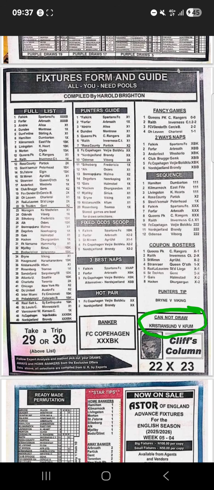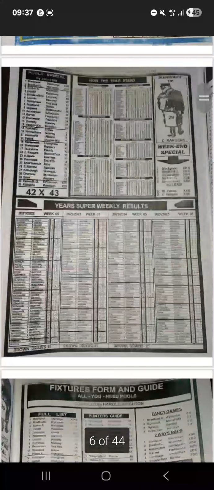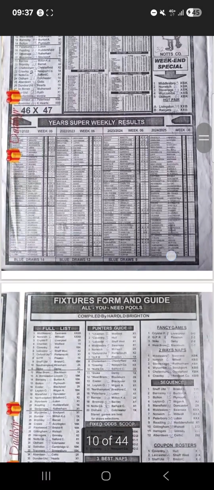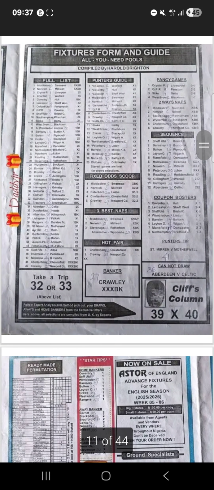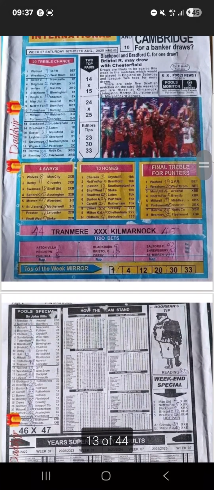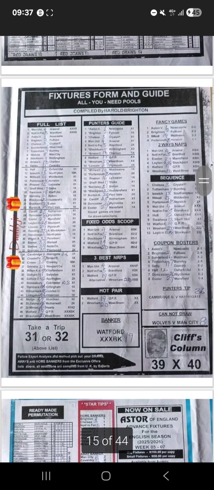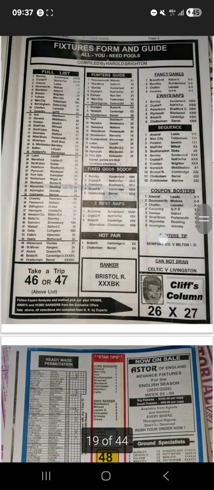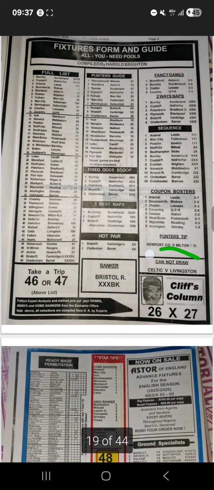Starting from week 4, it failed, right? In week 5, it failed. In week 6, the banker also failed. The game also failed. In week 7, it also failed. Week 8, it failed.